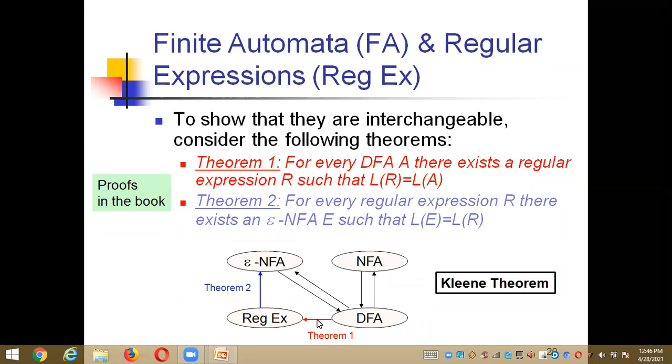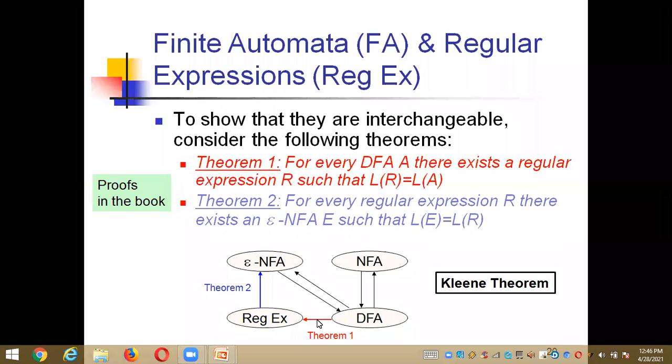So here we are implementing theorem 1, and what we are going to show is that both finite automata and regular expressions are interchangeable. Whether it is a DFA, an NFA, or an epsilon NFA, whatever it may be, it comes under finite automata. By considering theorem 1 and theorem 2, we prove that those two are interchangeable. That means we can do the conversion from expression to finite automata and from finite automata to expression. Vice versa conversion is possible here.